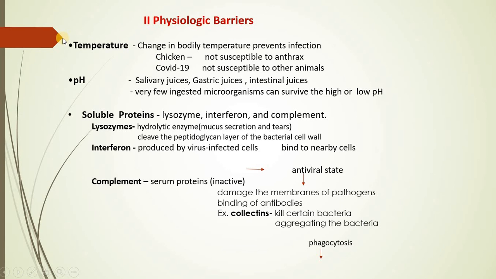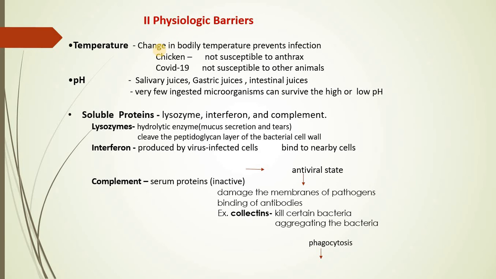First, we'll see how temperature plays an important role in preventing infection. You should always keep in mind that for any living organism to flourish or to grow, it requires an optimum temperature.